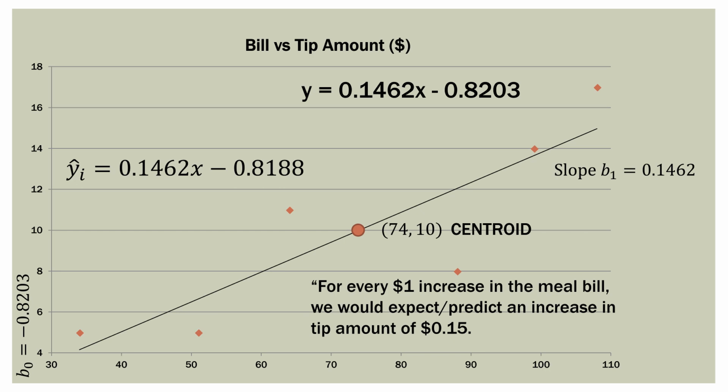So here is the regression equation that we generate when we do this regression. We have a slope of 0.1462. We have an intercept down here in the lower left. A centroid, which is the mean of each, as we just said before, is 74 and 10 for each variable. And that roughly equates into interpreting it as, for every $1 increase in the meal bill, we would expect an increase in about 15 cents in the tip. So that relates to the slope over here on the right. So this is our regression equation and graph.